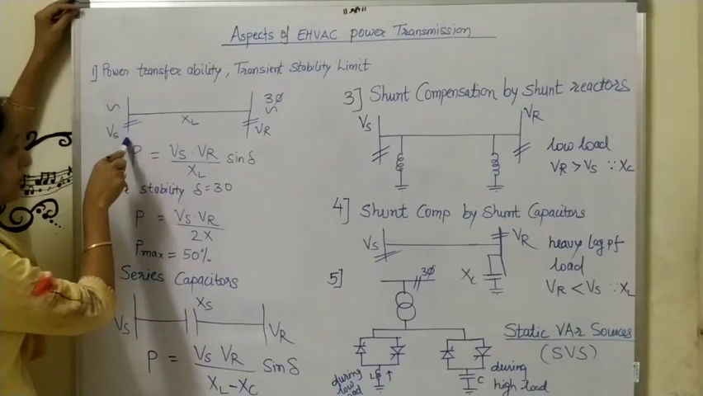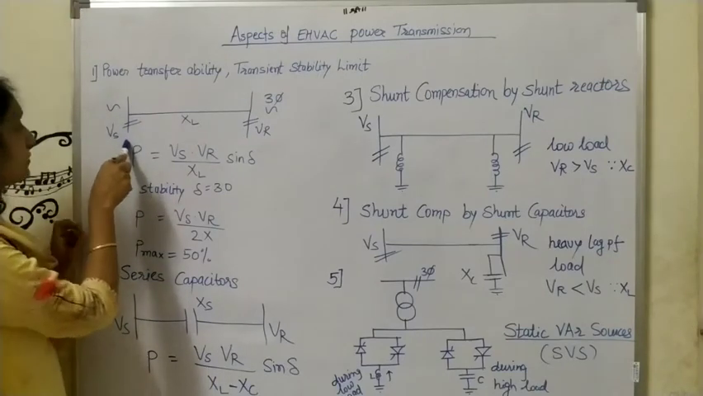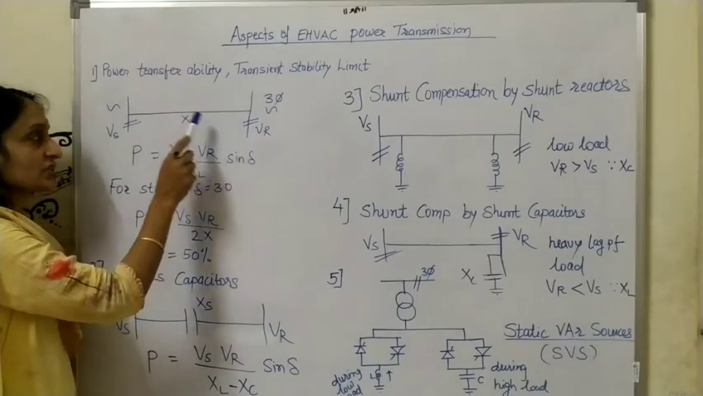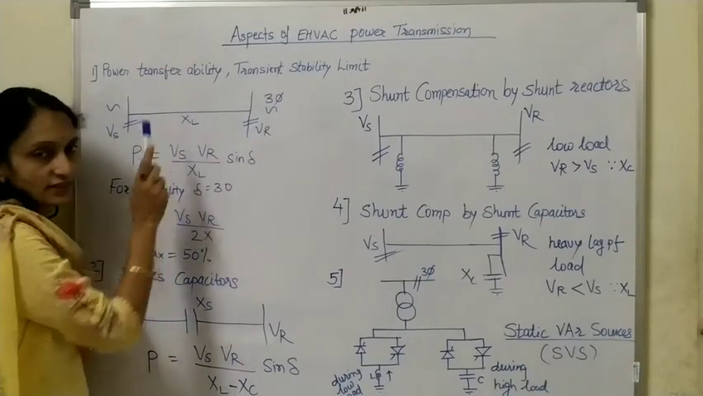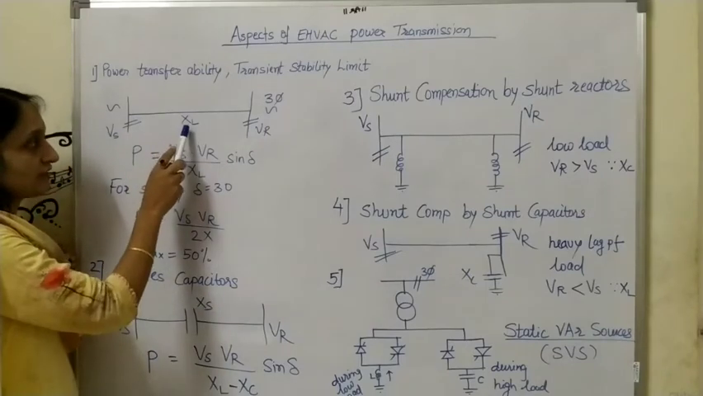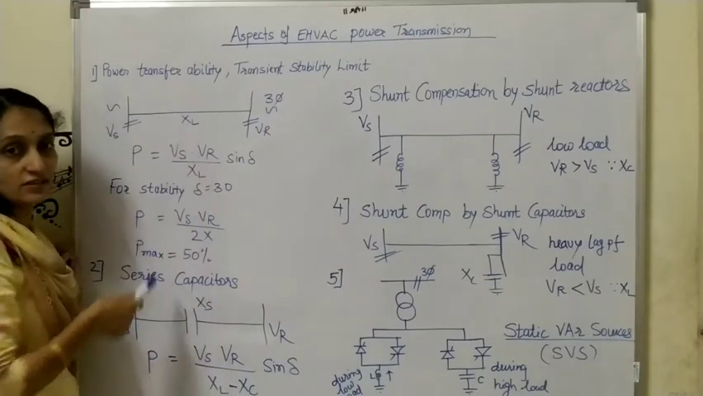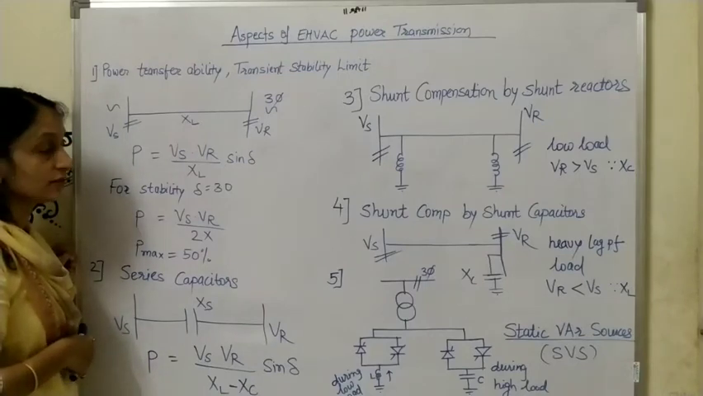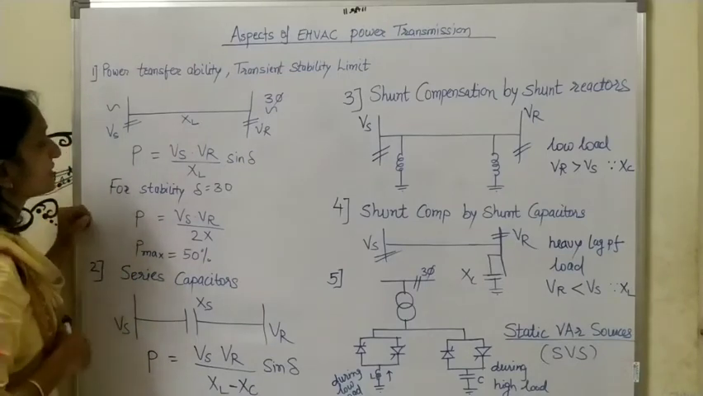This circuit is a single line diagram of a transmission line. This is the bus bar. The name of this node is sending end voltage, this is receiving end voltage, and I have shown the transmission line. In the transmission line I have shown XL. What is XL? XL is the inductive reactance.